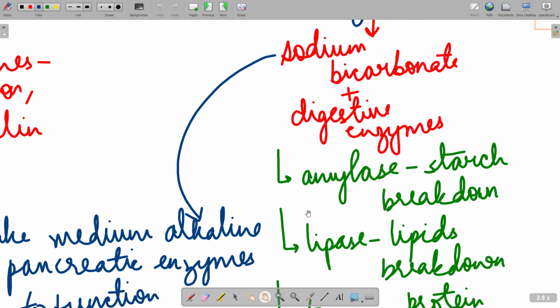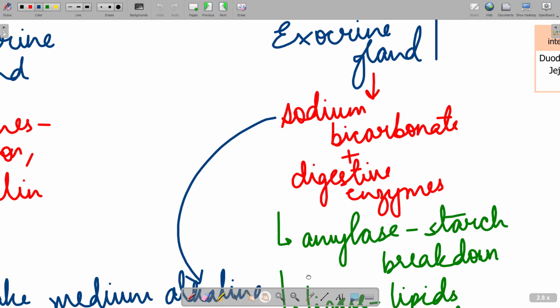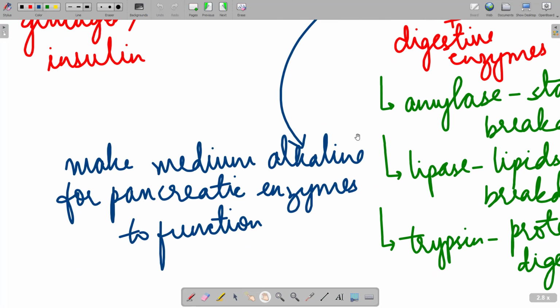And looking at the other part of the exocrine gland, which is sodium bicarbonate, it makes the medium alkaline for pancreatic enzymes to function, again similar to what HCl is doing for pepsin, right? So all these digestive enzymes can function in alkaline medium. So remember, in the stomach HCl was there. HCl makes the entire medium acidic. These enzymes cannot actually function in an acidic medium. So for the pancreatic enzymes to function, the medium has to be alkaline. That alkalinity is provided by the bicarbonate.